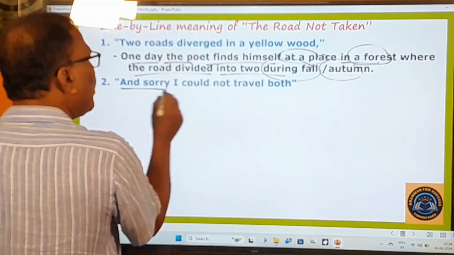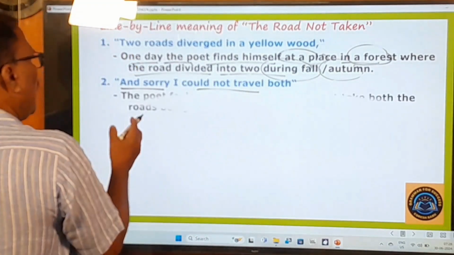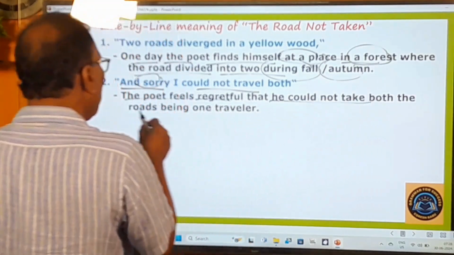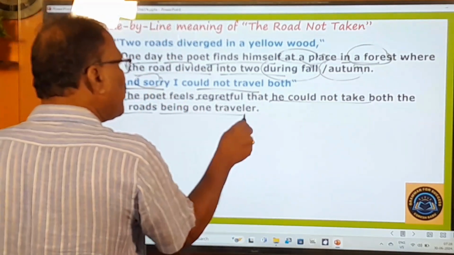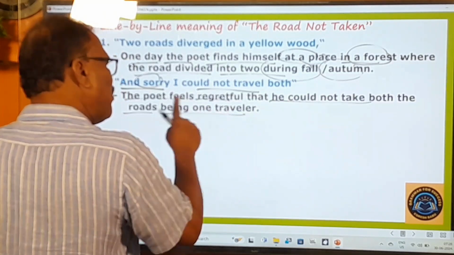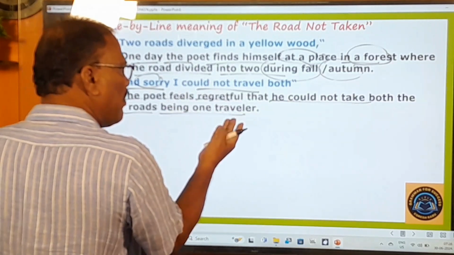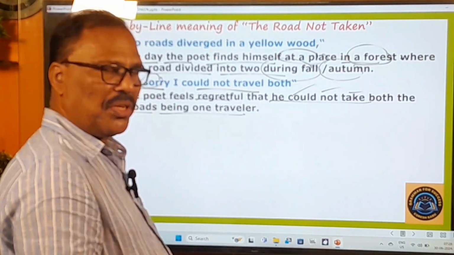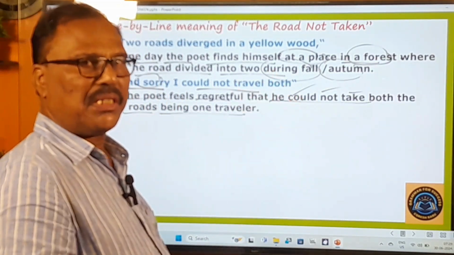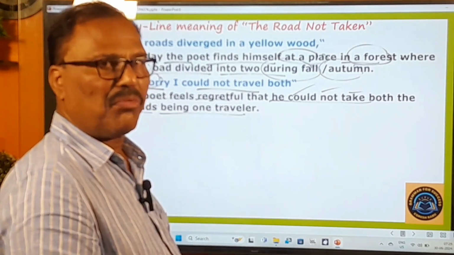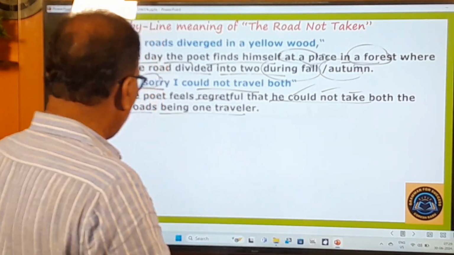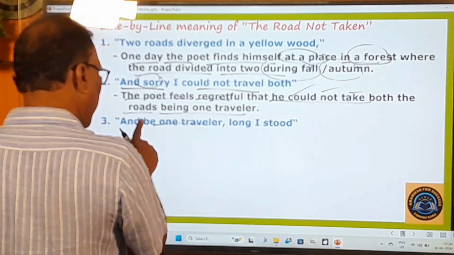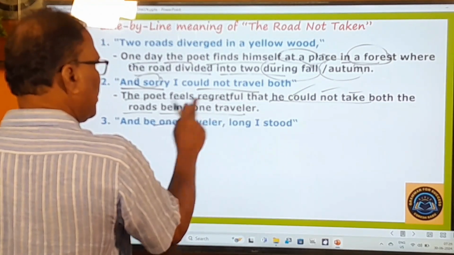And sorry I could not travel both. So here the poet feels regretful. Sorry means regretful that he could not take both the roads, because he was one traveler. Being one traveler means he could not take both the roads, right? Nobody can take both the roads. Is it a possible thing? No man on the earth can walk on two roads at a time, right? So that is what he says. And be one traveler, this meaning is already covered.